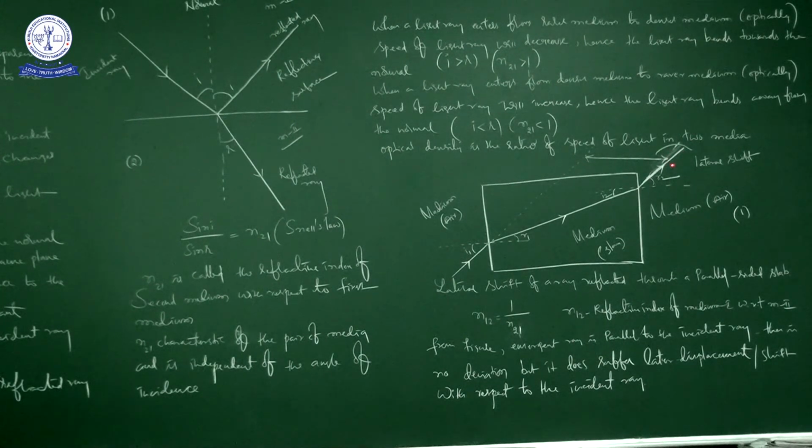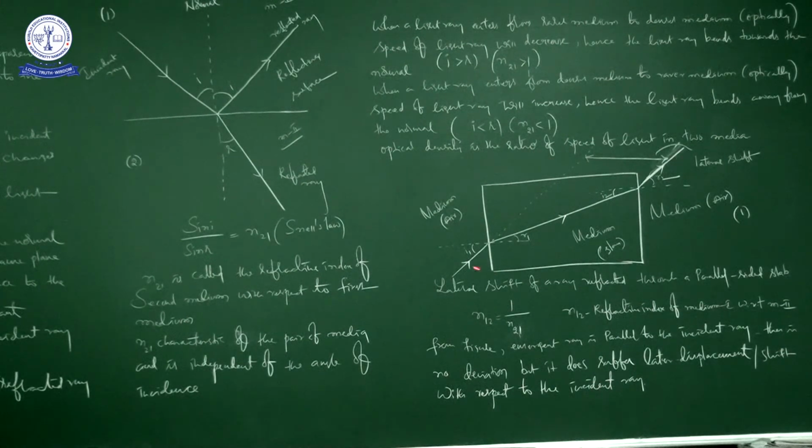So it is the emergent ray or the resultant ray because of arranging a glass slab in the path of the light ray. So actually this is the path of light ray. Suppose if there is no glass slab, then what will happen? The light ray will traverse like that. You know very well, light is traveling along a straight line.